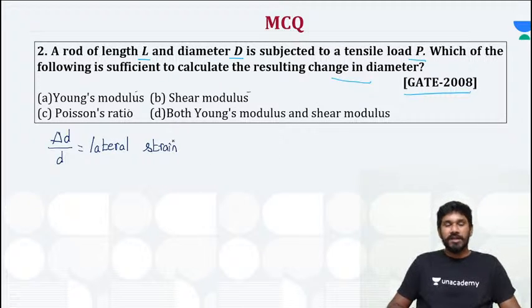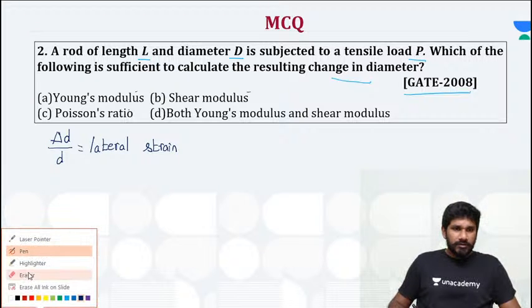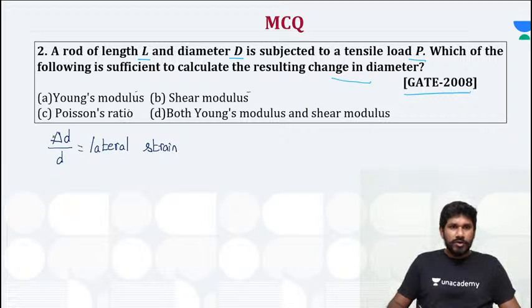That is equal to lateral strain, right? Now, you know the value of D, that is diameter D given in the question, but you don't know the value of lateral strain, right? So now you have to calculate it, right?